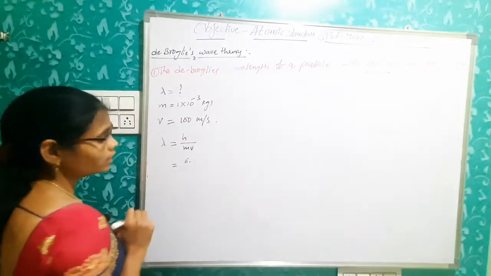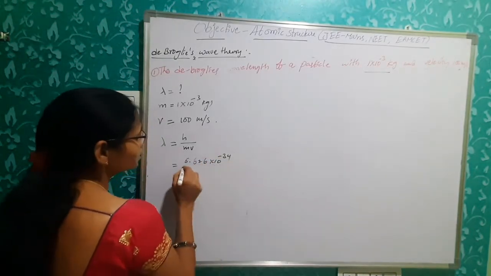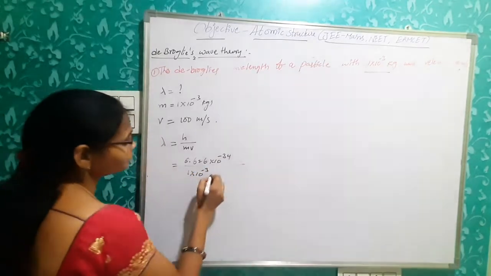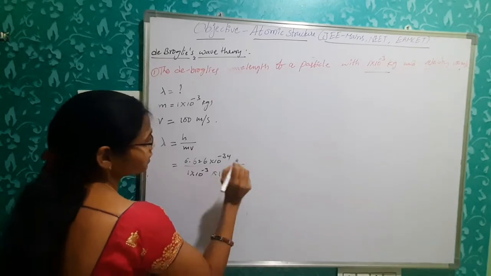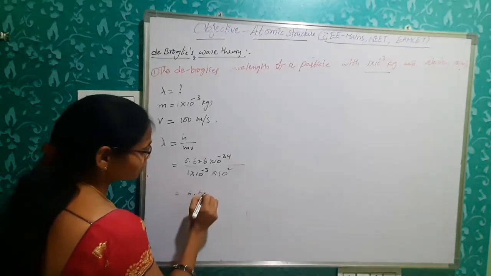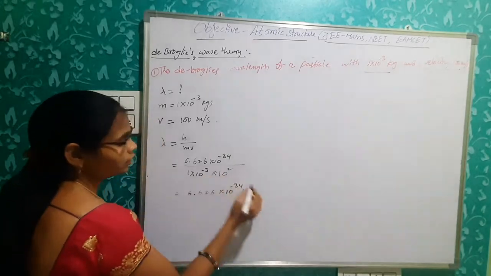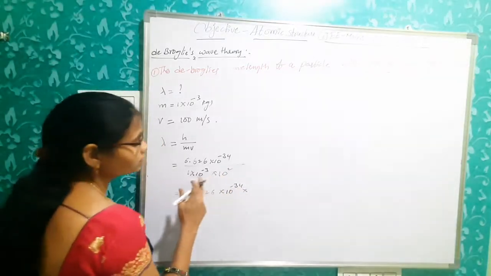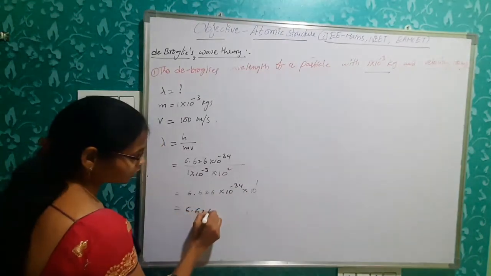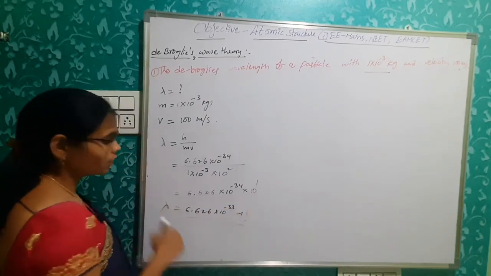H is 6.626 times 10 power minus 34 joule second, divided by 1 into 10 power minus 3 kg and 100 meters per second, which is 10 square. Simplifying, 6.626 into 10 power minus 34 into 10 power minus 1, and the remaining 10 power minus 1 becomes plus 1 in the denominator. So 6.626 times 10 power minus 33 meters. This is lambda.